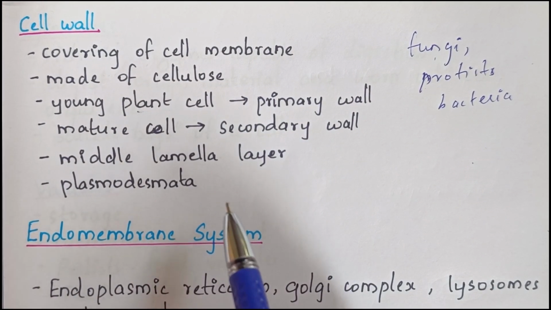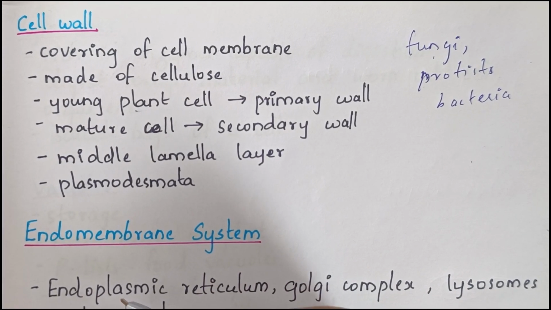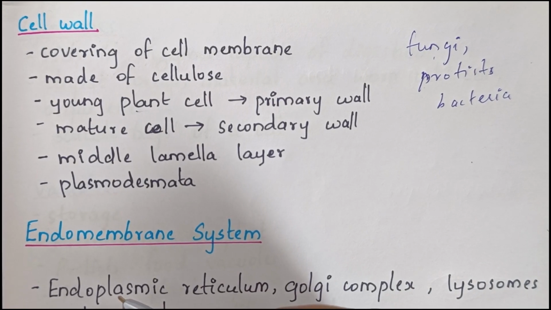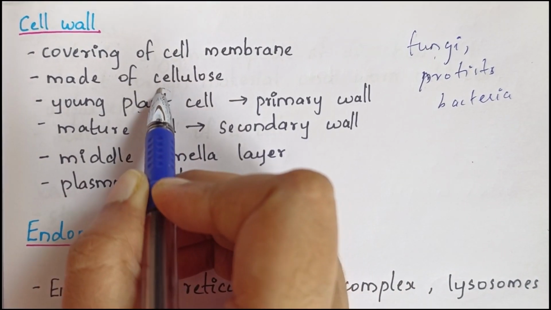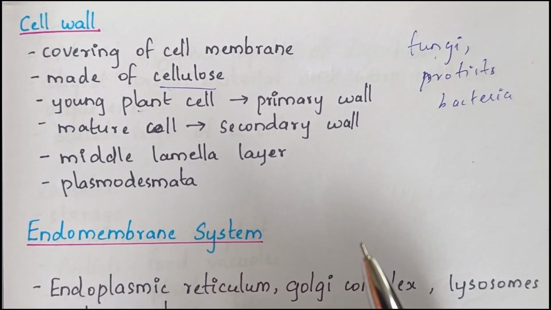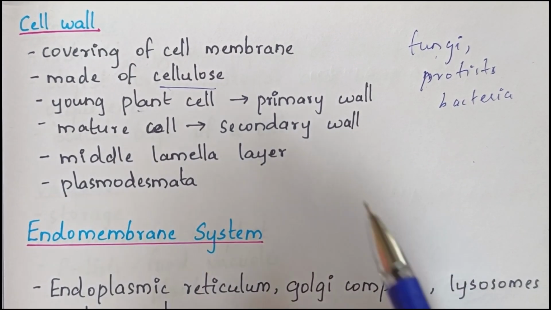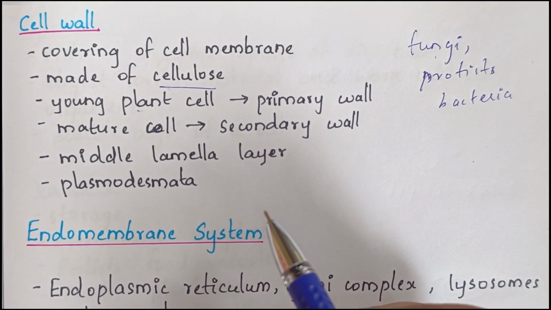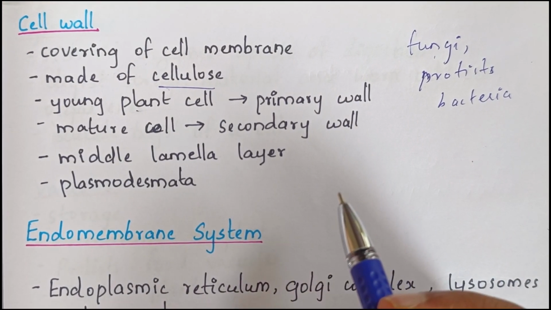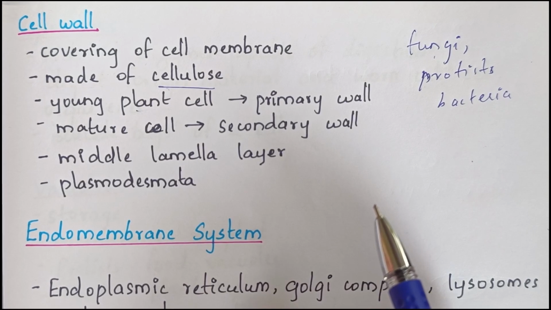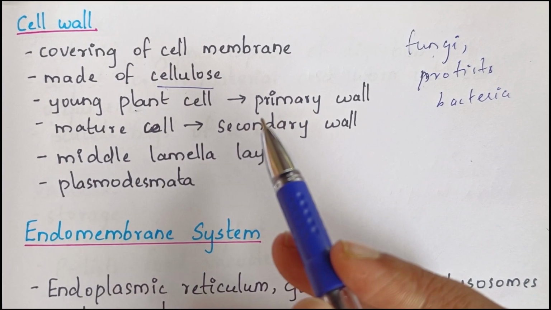It is a non-living rigid structure which forms the outer covering of the plasma membrane. It is absent in animal cells. And the main component of the plant cell wall is cellulose. This is very important. The main constituent of the cell wall is cellulose. The main functions of the cell wall include: it gives shape to the cell, it protects the cell from mechanical damage and infection, and helps in cell-to-cell interaction. It helps interaction between the cells, and it provides a barrier to undesirable macromolecules.